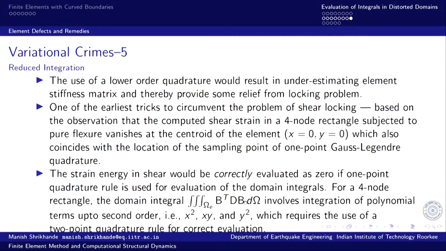For the 4 node rectangle, the domain integral B transpose dB d omega involves integration of polynomial terms up to second order, that is x square, x y and y square, which require the 2-point quadrature rule for correct evaluation. Now, there is no problem with 2-point quadrature if we are evaluating the direct strain terms, the product of del u by del x and del v by del y. Direct strains are not a problem. The problem is only when we evaluate the shear strain terms.